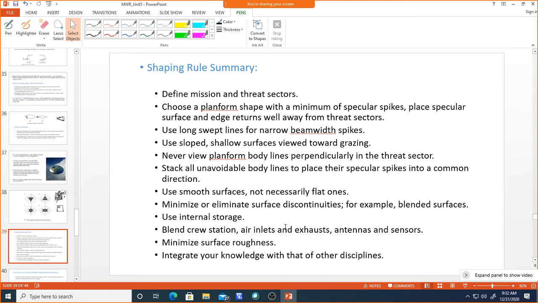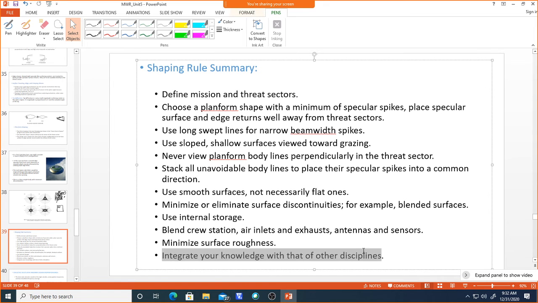So integrate your knowledge with that of other disciplines. This is very important, because we don't know what materials we can use for a smooth surface, or to get the conformal surface, or other materials with very good absorbing capacity.